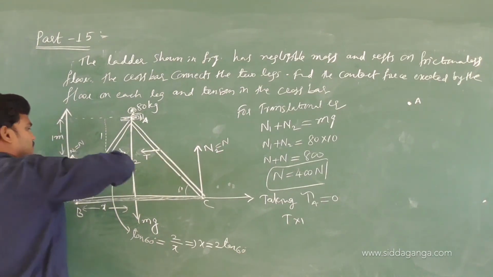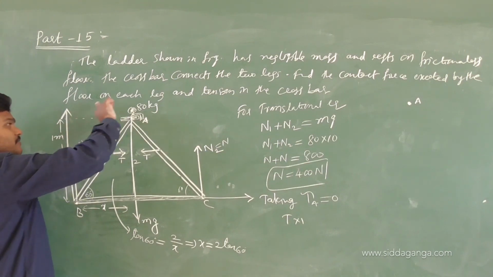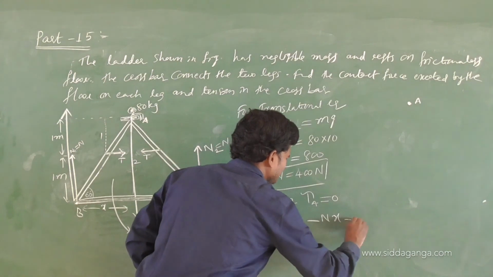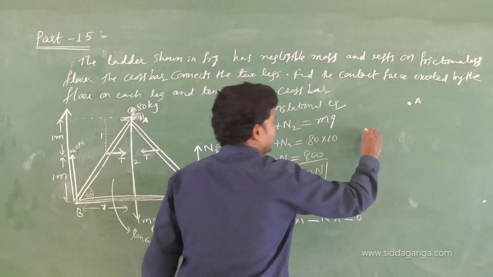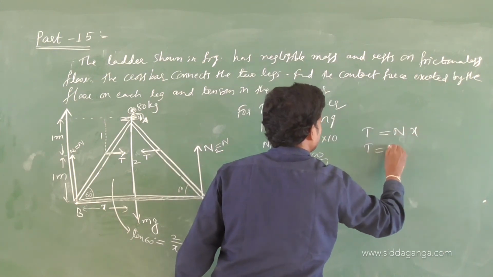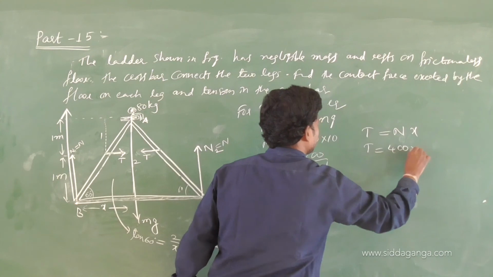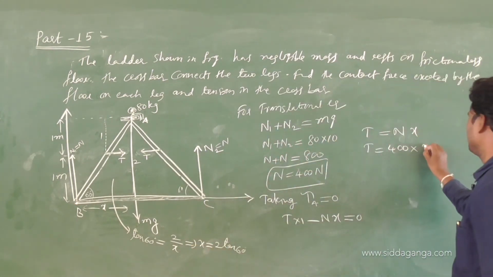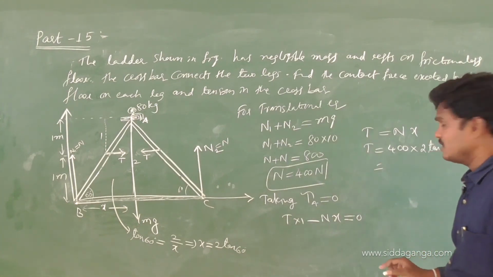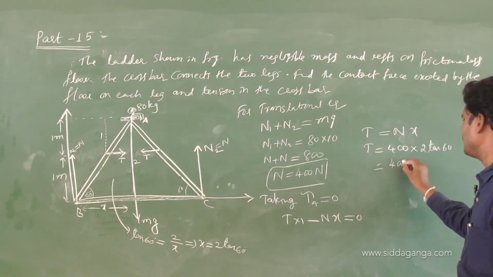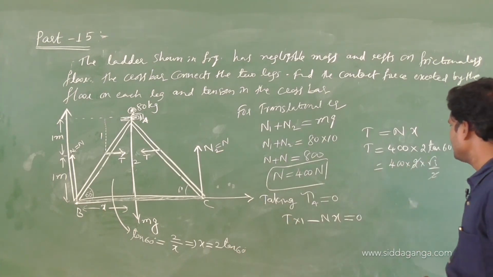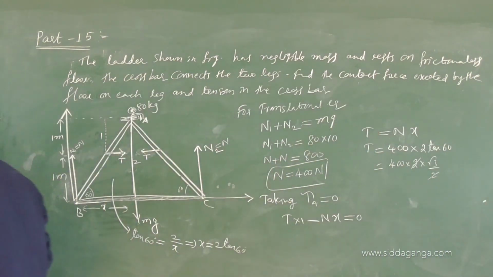For this N, it will create a torque in the clockwise direction, so I am using a minus sign: T into 1 minus N into X equals 0. So T is equal to N X. N we got as 400. X is 2 tan 60.